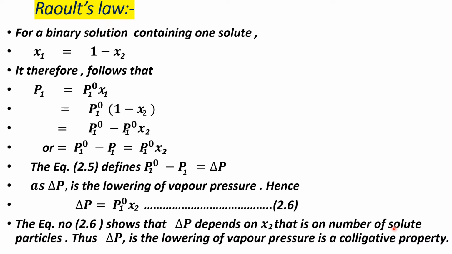Thus, delta P, the lowering of vapor pressure, is called a colligative property, because it depends only on x2, the mole fraction of solute. It does not depend on the nature of the solute, only on the number of solute particles. Okay, next point.